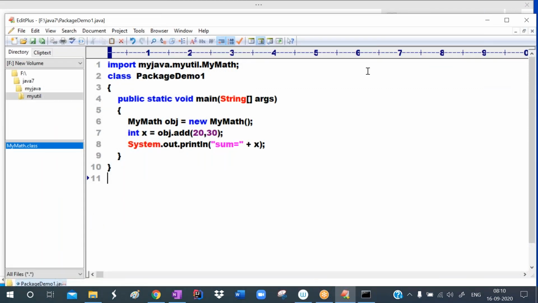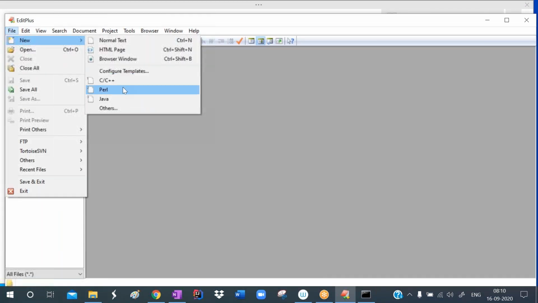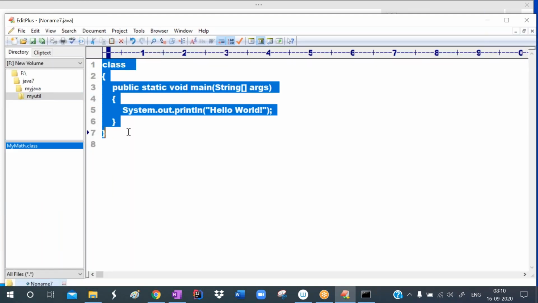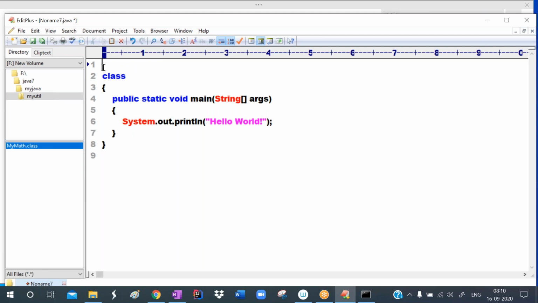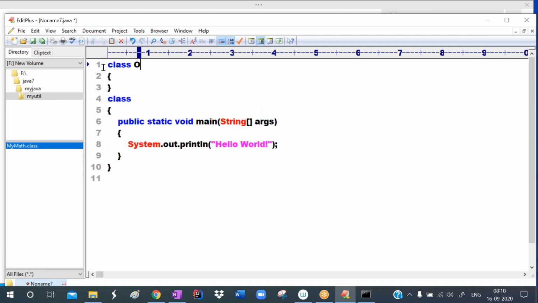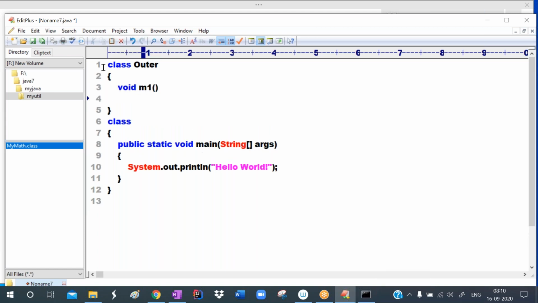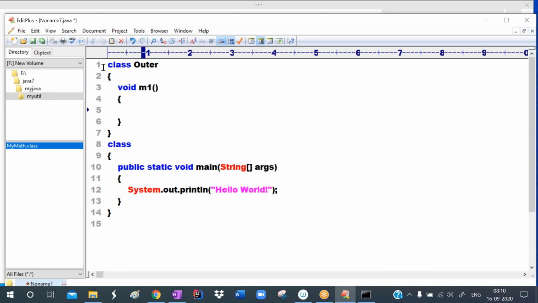So in a class, we are defining another class. For example, here I'm opening a new Java file. Observe carefully here. I'm defining one class with the name Outer. Here I'm defining one method, the method name is m1. So this is the outer class method.